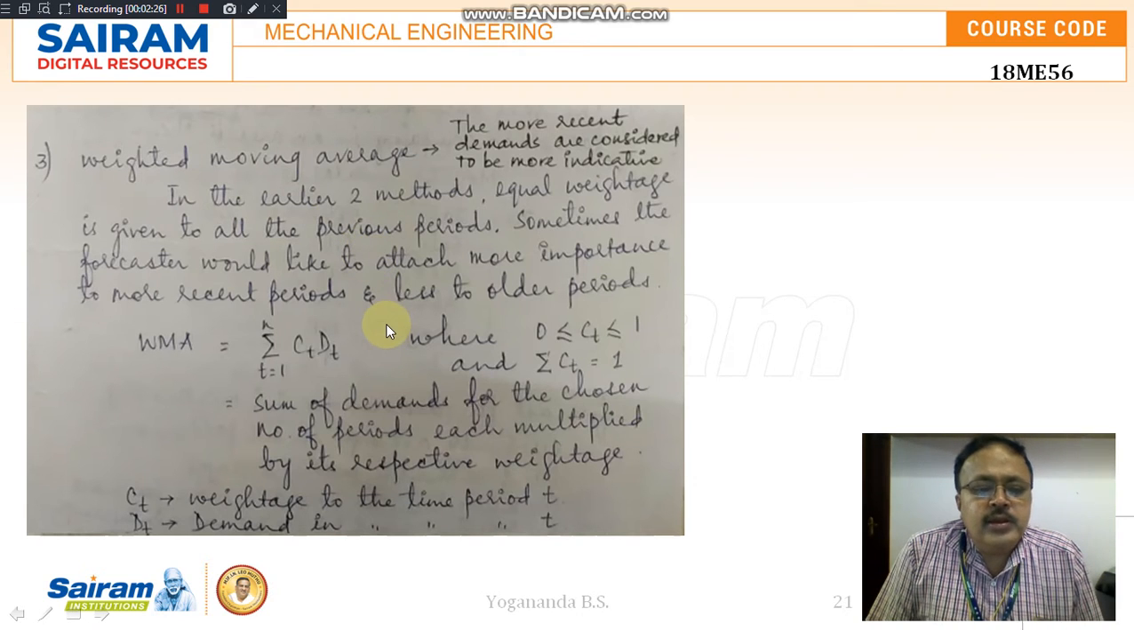So usually, more importance is given to the more recent period. Weightage will be given more to the recent period demand, compared to the demand in the very older years. So here, the demands for the chosen number of periods are considered, but we are also considering the weightage along with the demand. The weightage considered will be multiplied with the demand in that particular period.